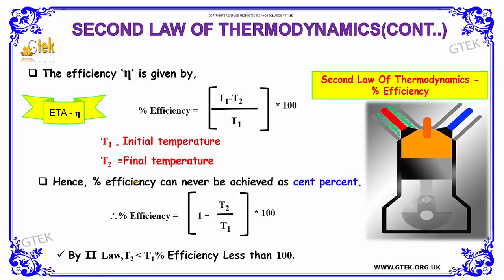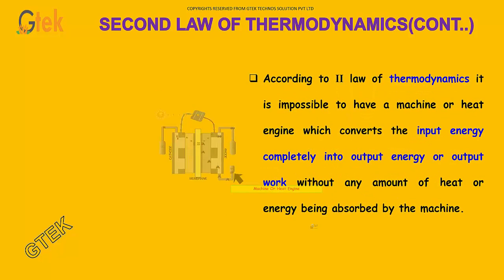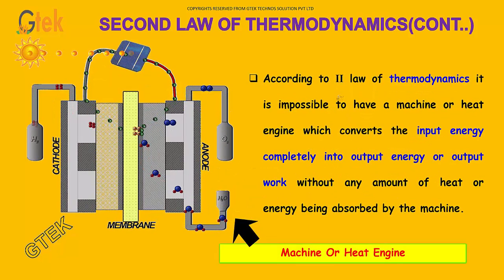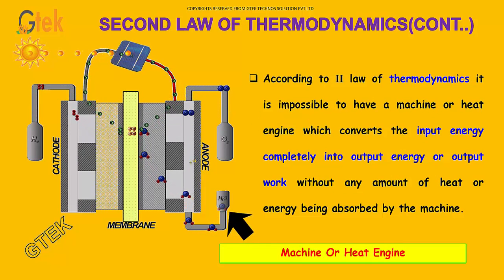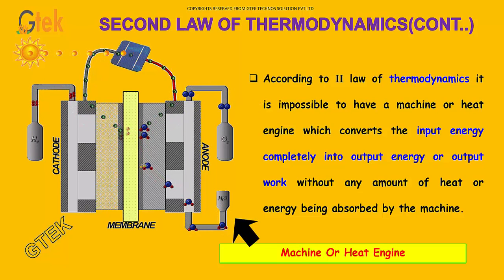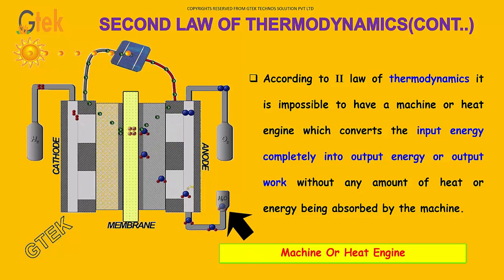The percentage efficiency can never be achieved as 100% as per the second law of thermodynamics. So percentage efficiency is given by 1 minus T2 by T1, times 100. By the second law, T2 is lesser than T1, so the efficiency is less than 100%. So according to the second law of thermodynamics, it is impossible to have a machine or heat engine which converts the input energy completely into output energy without any amount of heat or energy being absorbed by the machine, as referred to in the second law of thermodynamics.